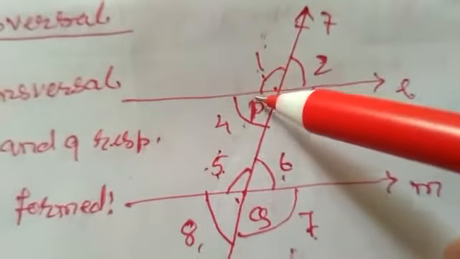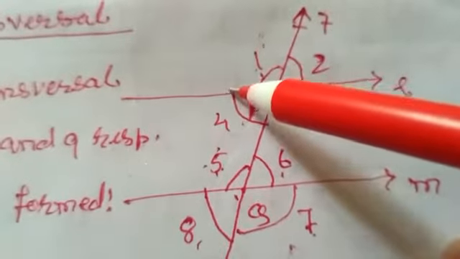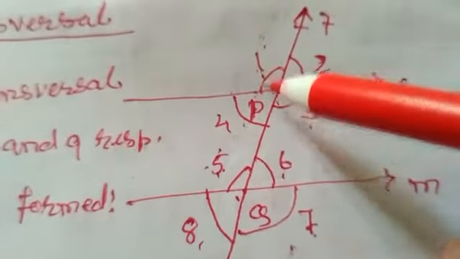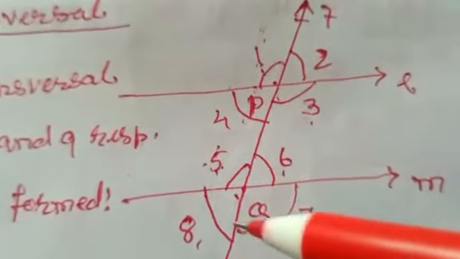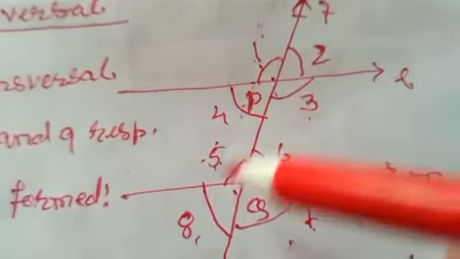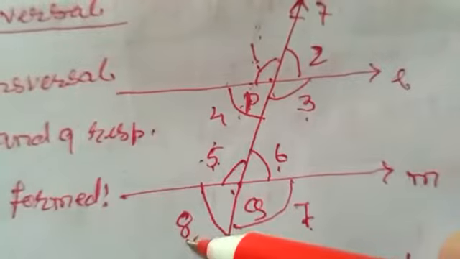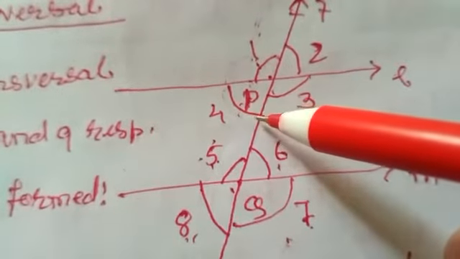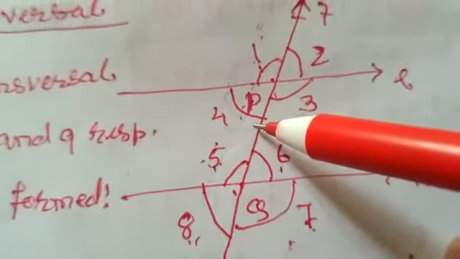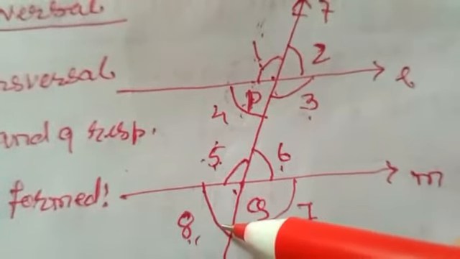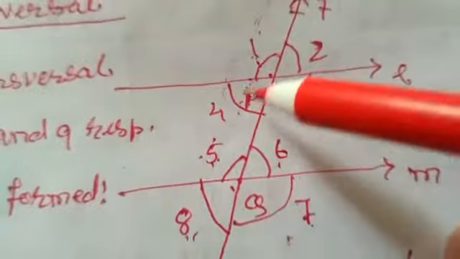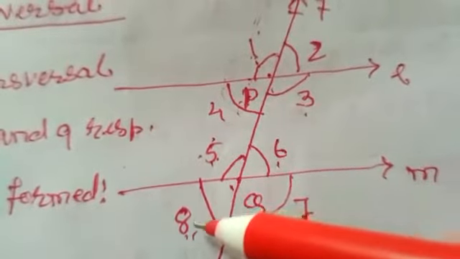Let's see, in this case, angle 1 is above the parallel line and angle 5 is also above the parallel line. Similarly, when we take angles 4 and 8, angle 4 is below the parallel line and angle 8 is also below the parallel line, and they are also on the same side of the transversal, that is the left side.